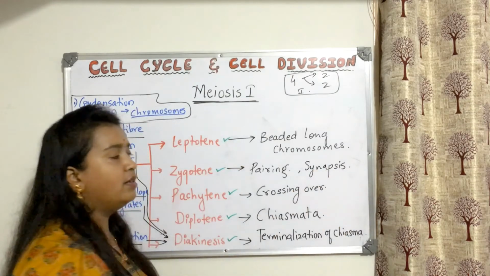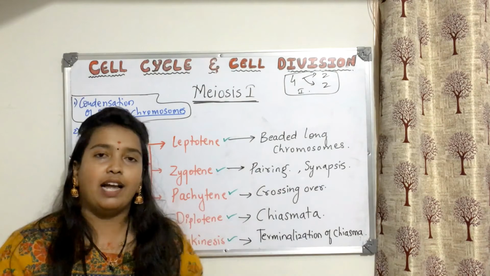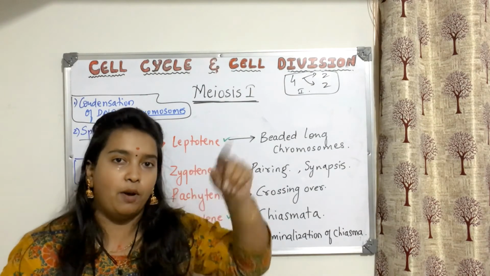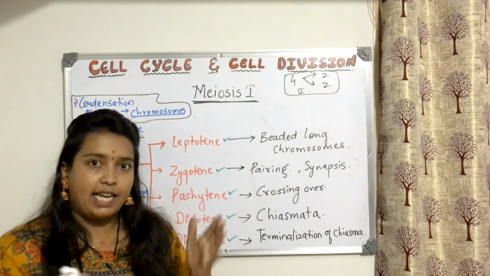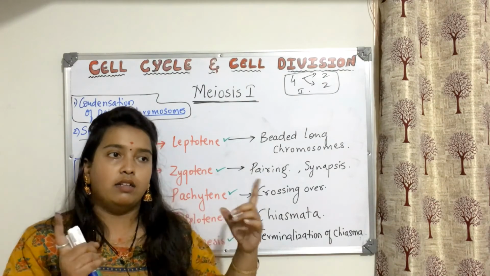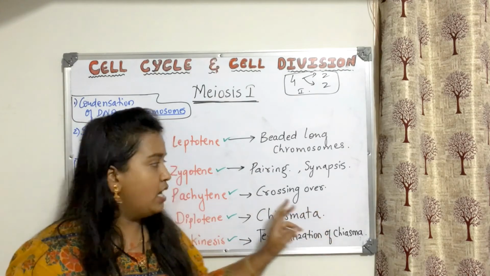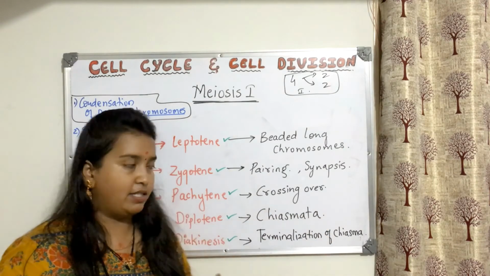Synapsis is nothing but pairing. Why did that pairing happen? Because of the attraction, the synaptonemal complex. Then, because they came together, they made a very good pair. They crossed over and exchanged their segments.